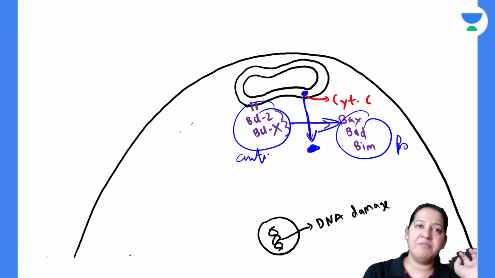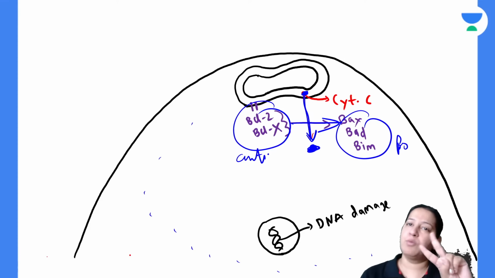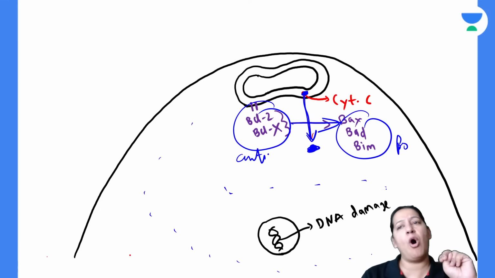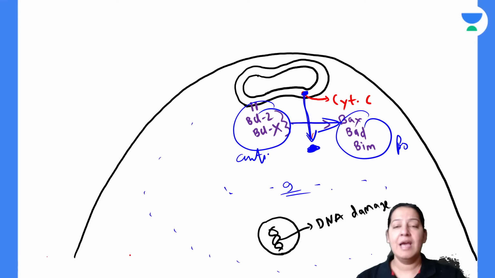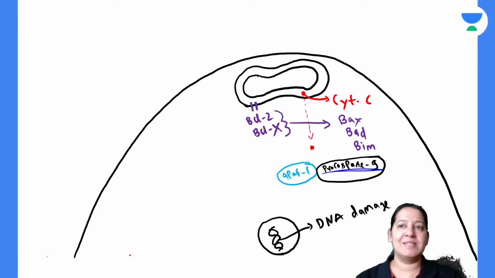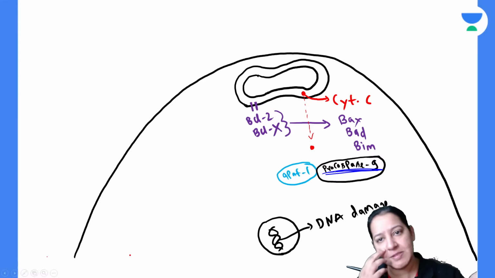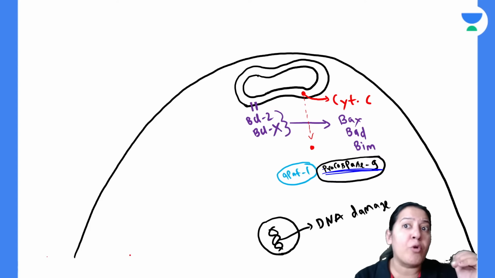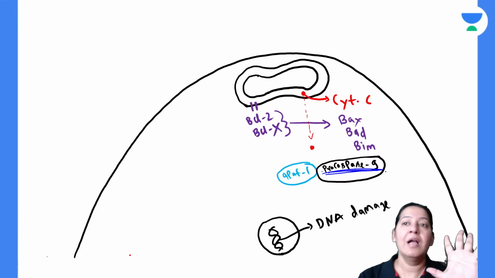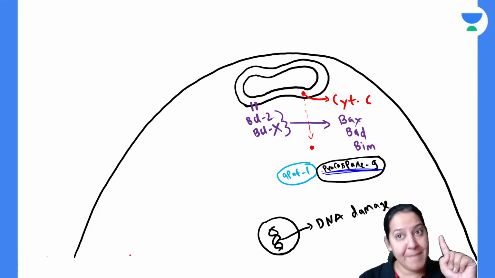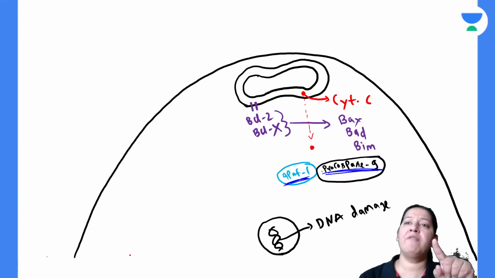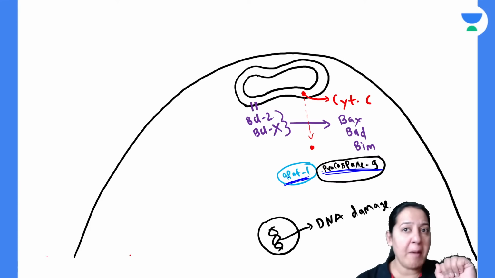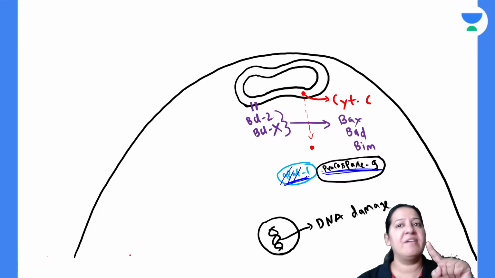Now in the cytoplasm, various caspases are present. Caspase 1, 2, 3, 4, 5, 6, all of them are inactive, as I have told you. Let me talk about caspase number 9, procaspase 9. All the caspases are present in the cytoplasm in inactive form, in pro form. Now, caspase 9's best friend is APAF1. What is APAF1? It is another protein. The full form of APAF is apoptotic activating factor 1.